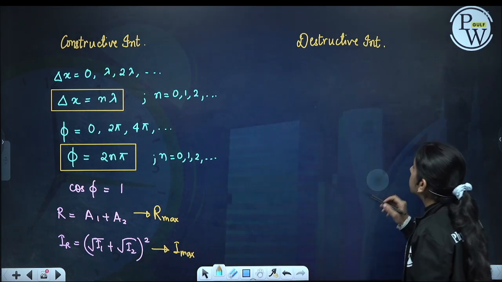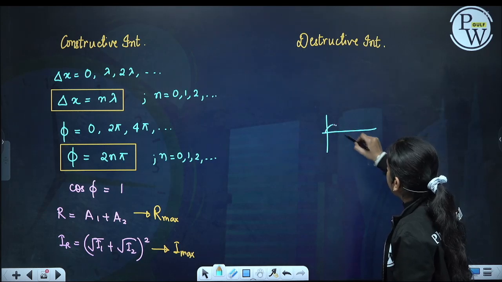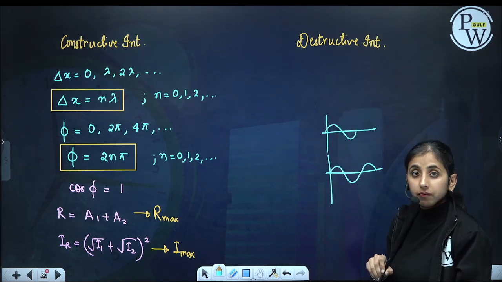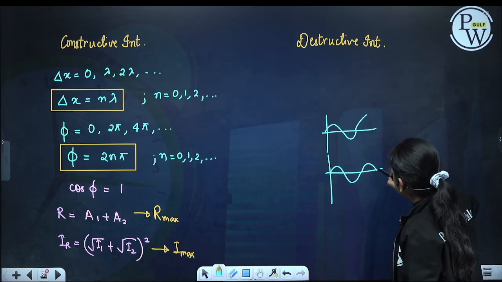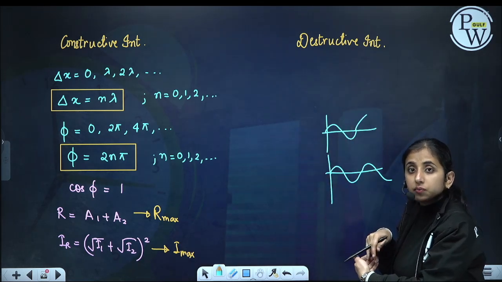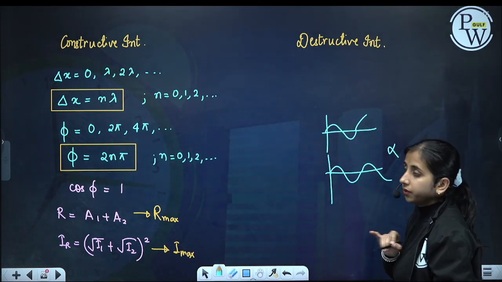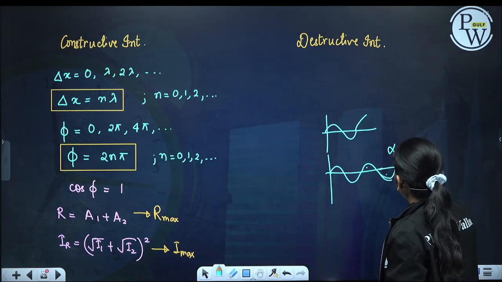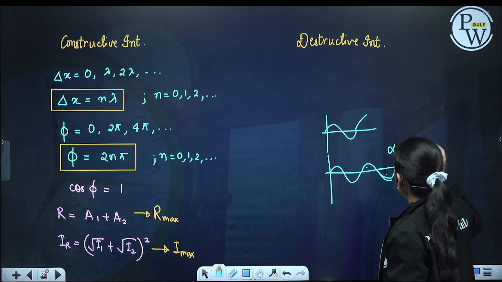Now let us see destructive. First wave travels this much, second wave travels one extra half wavelength. One is forming crest, other is forming trough. Crest is falling on trough, destructive interference. Other will travel 3 half lambdas. Again crest, trough, destructive interference.